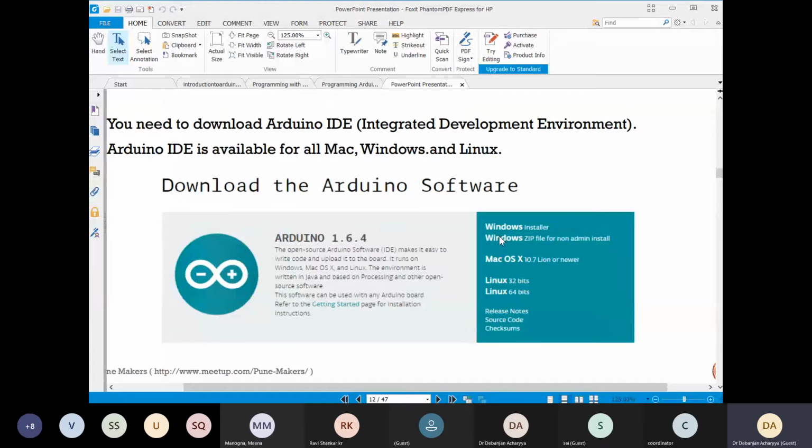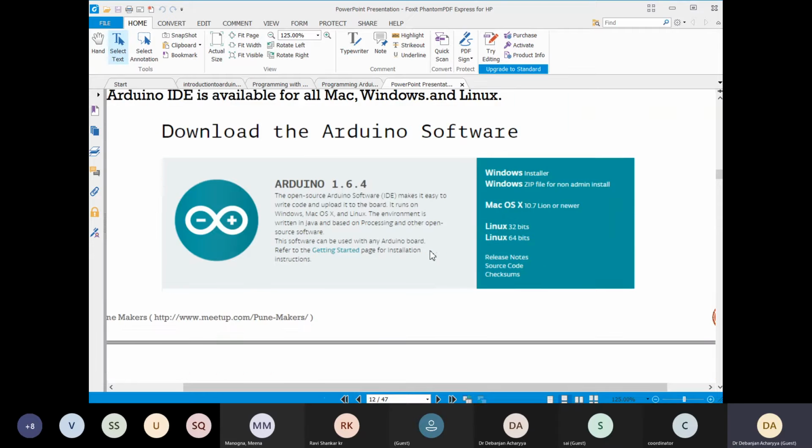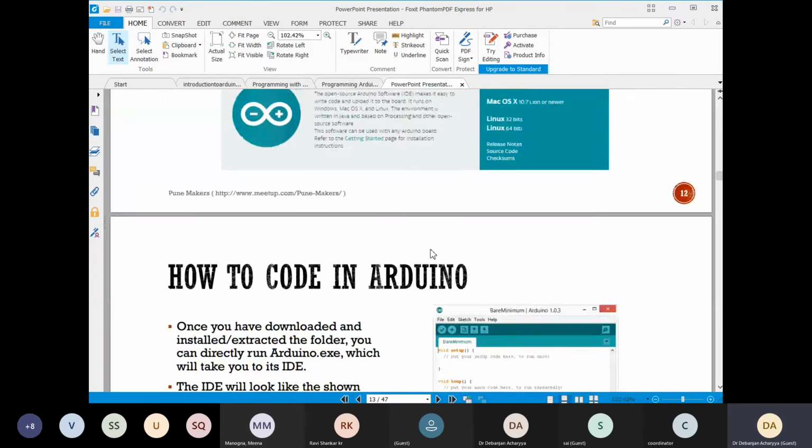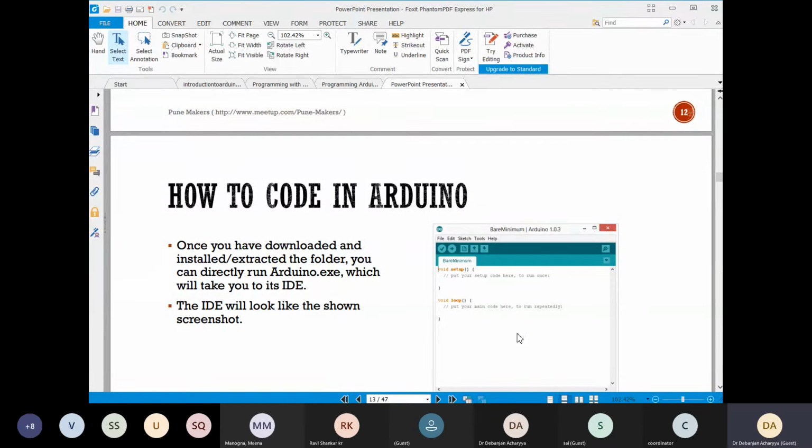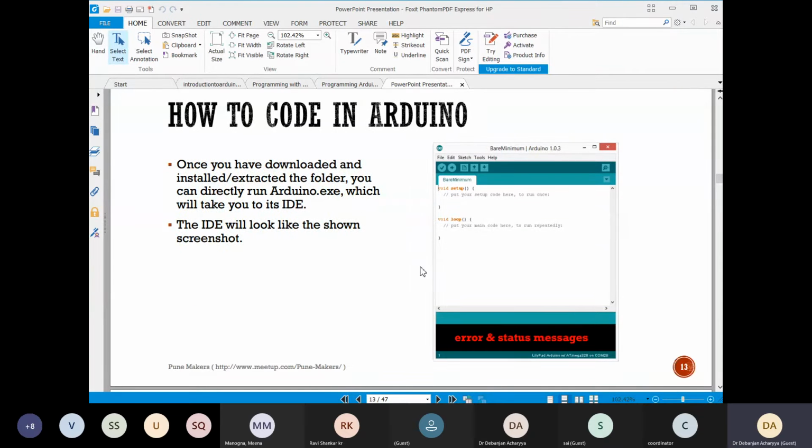So you can see these different installers are there. Download. Maybe there is a higher version available right now. This is Arduino 1.6.4 version, but right now there is an updated version available. Now I will come to this part, how to code Arduino. For the time being, let's just consider that you have a code. You have already written the code here. This is called the sketch part.